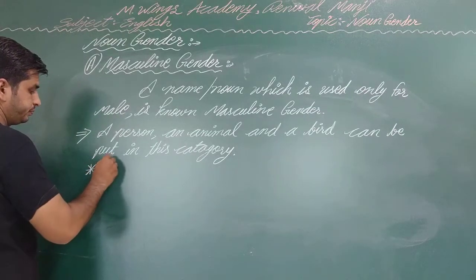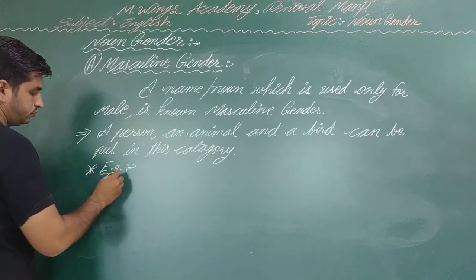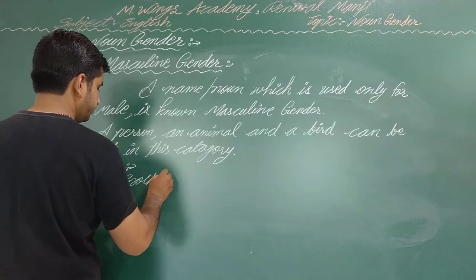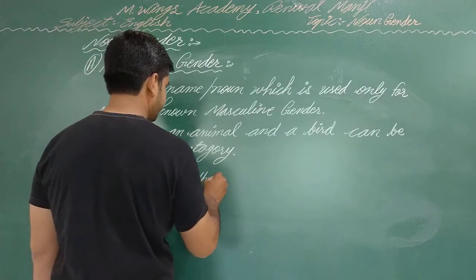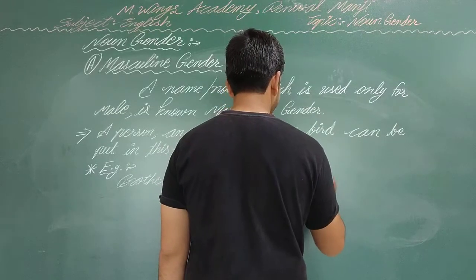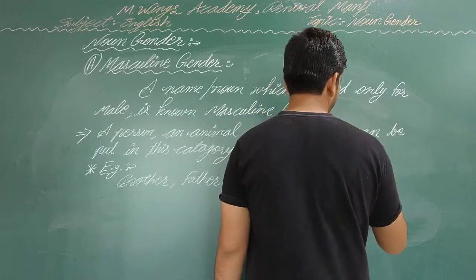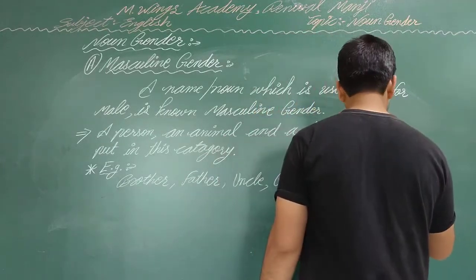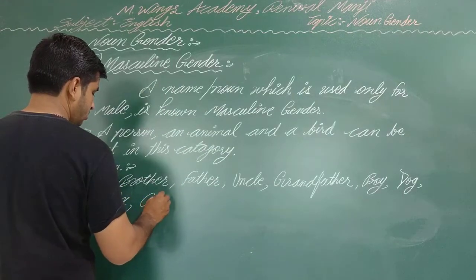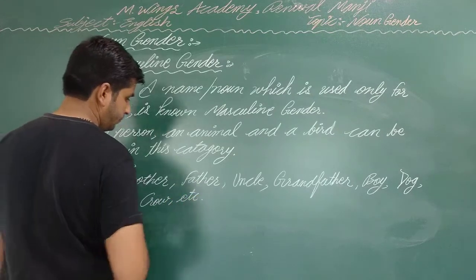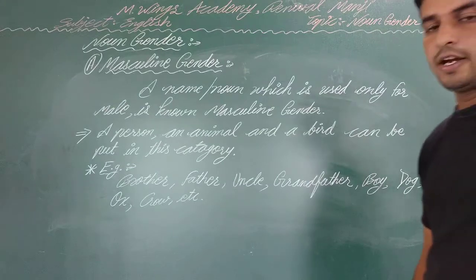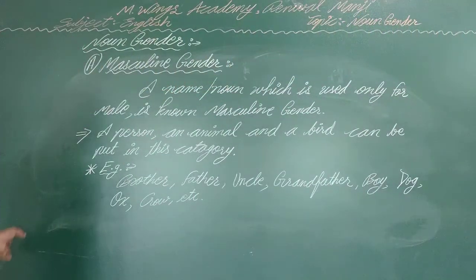Examples: brother, father, uncle, grandfather, boy, and in animal, dog, in animal, ox, and bird, crow, etc. So these are the names that belong to masculine gender, and these names can be written as masculine gender.